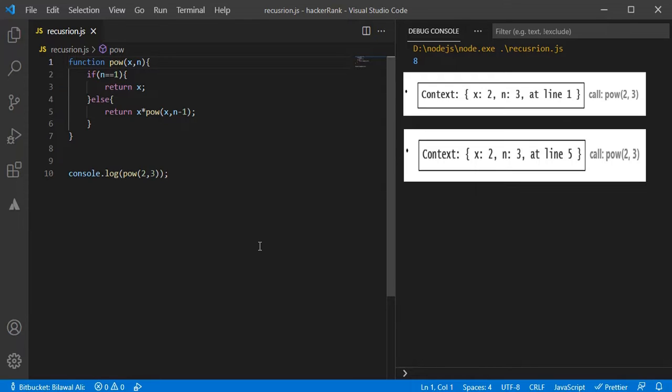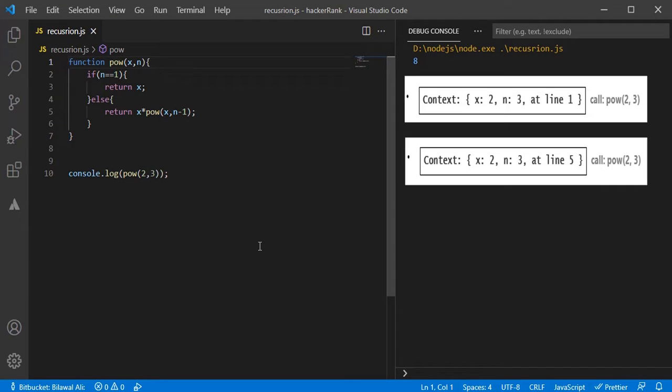To calculate the else part of the function, we need to make a subcall of the power function with the new arguments, power(2, 2). To do a nested call, JavaScript remembers the current execution context in the execution context stack. Here we call the same function power, but it absolutely doesn't matter. The process is the same for all functions. The current context is remembered on the top of the stack. The new context is created for the subcall.